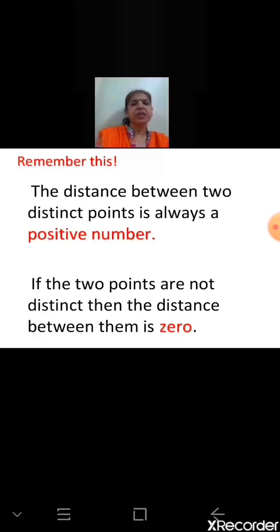The distance between 2 distinct points is always a non-negative real number. Now, when we say non-negative real numbers, yes, we read about real numbers. What are real numbers? Rational numbers and irrational numbers together are called real numbers.